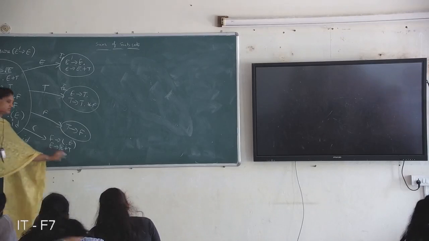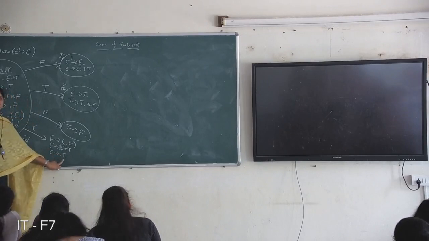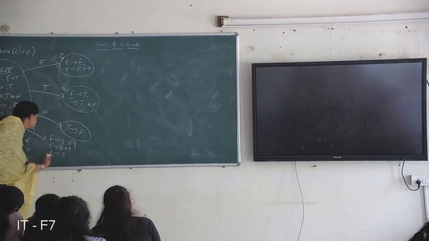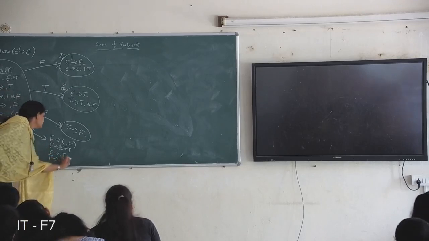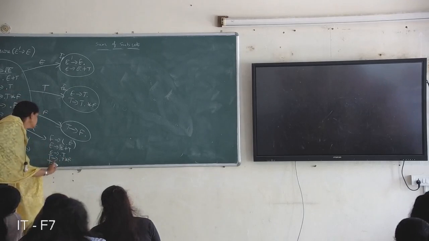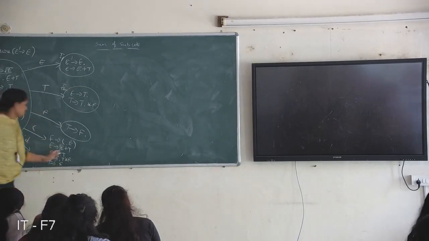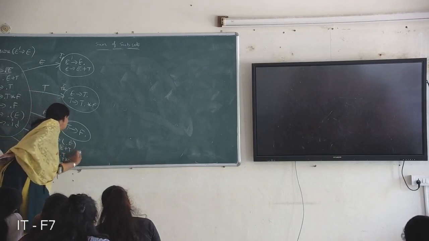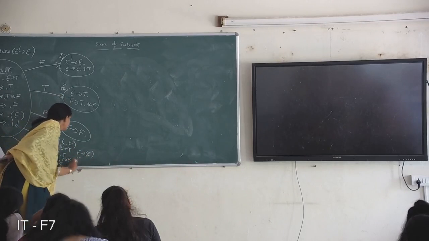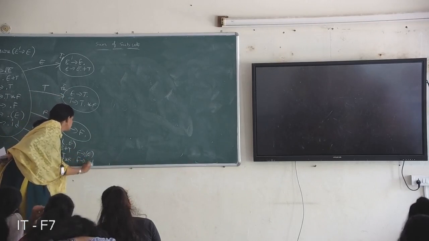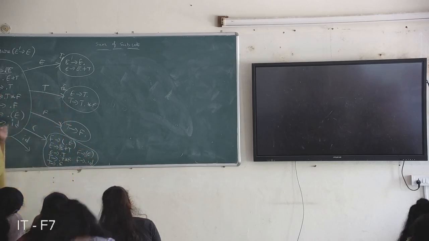E derives dot E plus T and E derives dot T. Again you are getting non-terminal T, so include the T productions: T derives dot T star F, T derives dot F. Again you are getting F, so F derives dot open brace E closed brace, F derives dot ID. So this is the complete set of productions in this state.